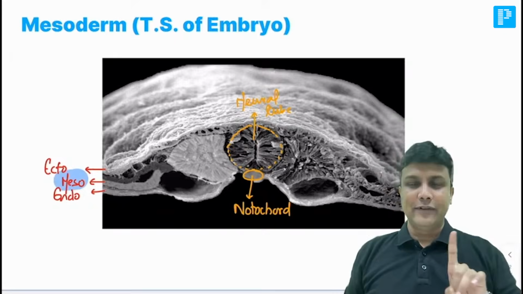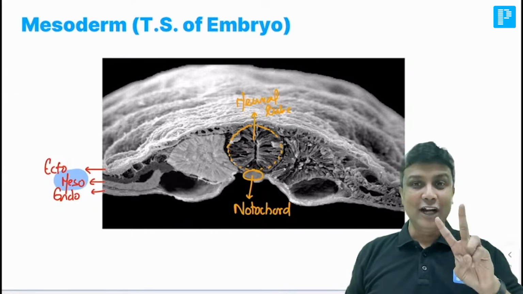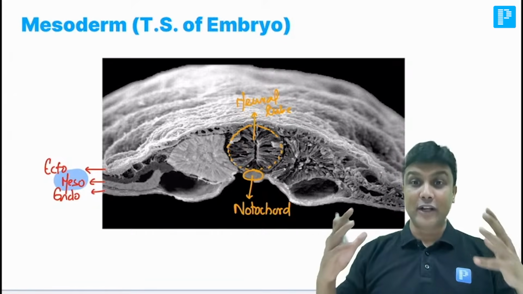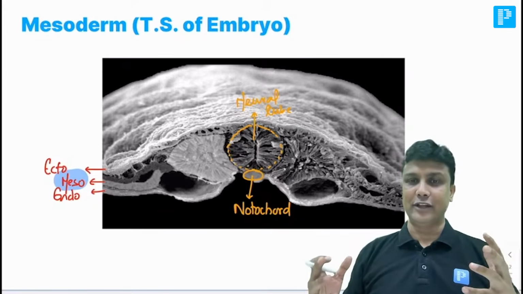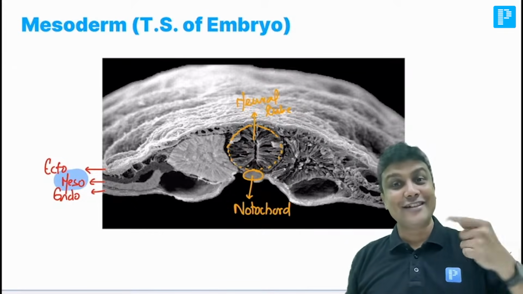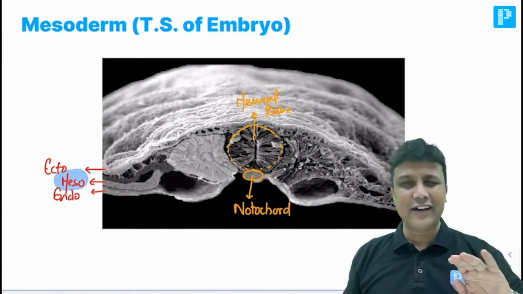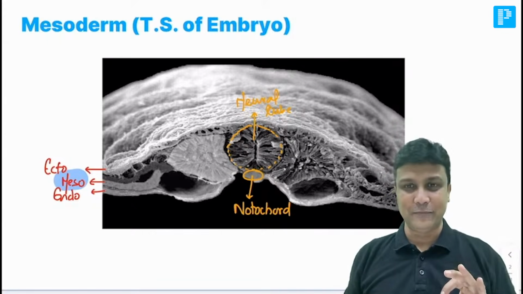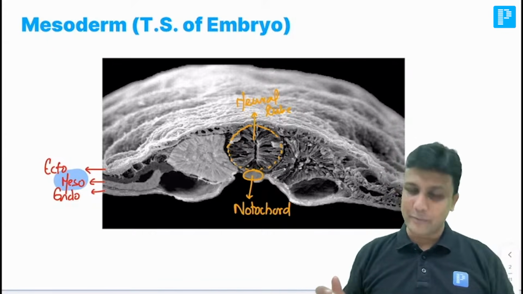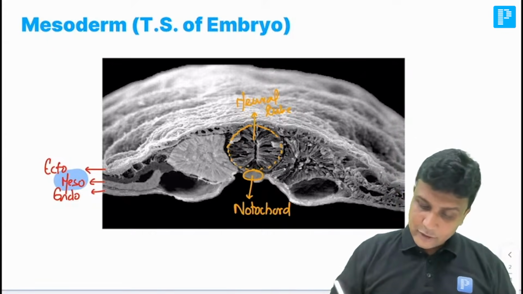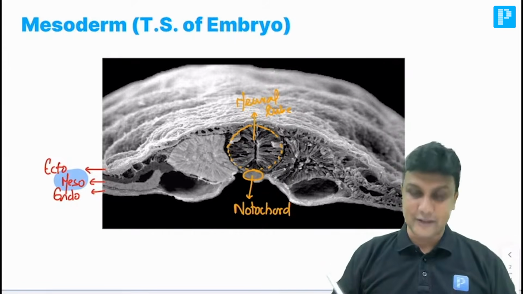I hope you all remember from our last class, I told you in the second week there is a formation of extra-embryonic mesoderm. Embryo के बाहर form होता है. Now in the third week, it is inside the embryo. So this one is definitely your intra-embryonic mesoderm, no doubt about that. Now this intra-embryonic mesoderm is in turn divided into three parts.